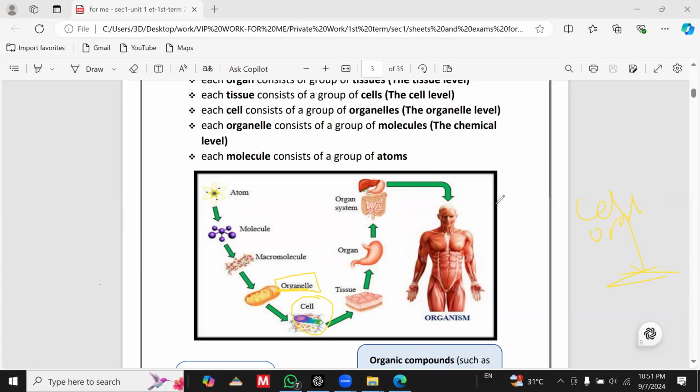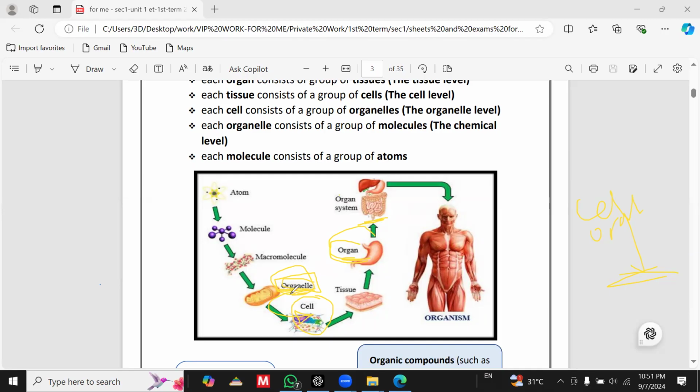What is the difference between the two expressions, organ and organelle? Organs are the main units of any body system, while organelles are the smallest structures that are located inside the cells. So the size of the organelles is smaller than the organs, okay?